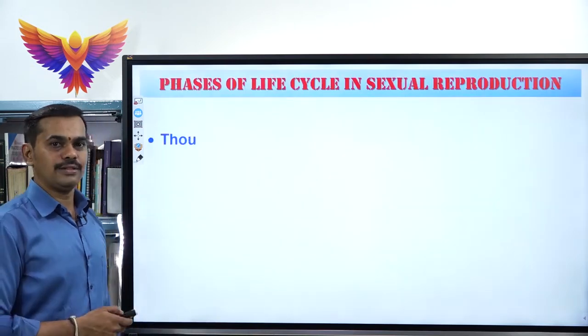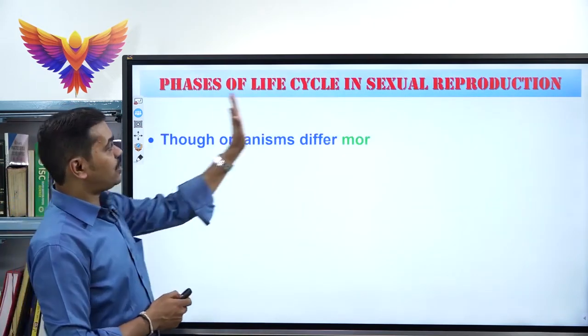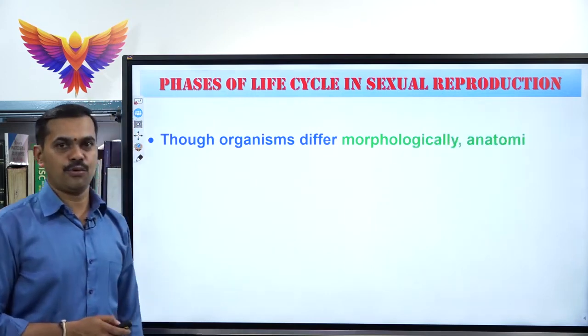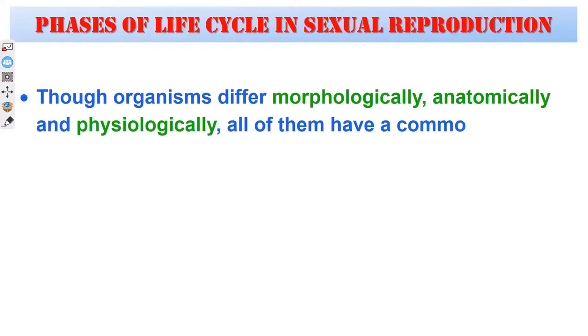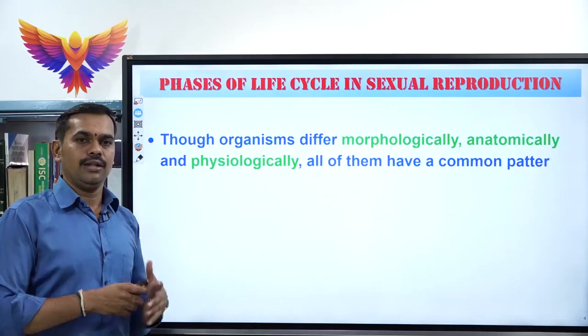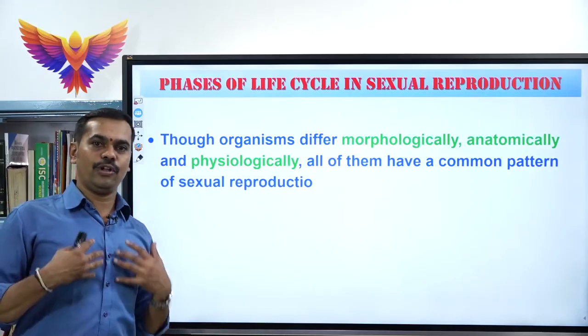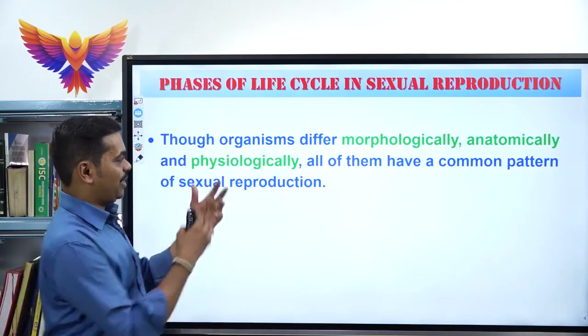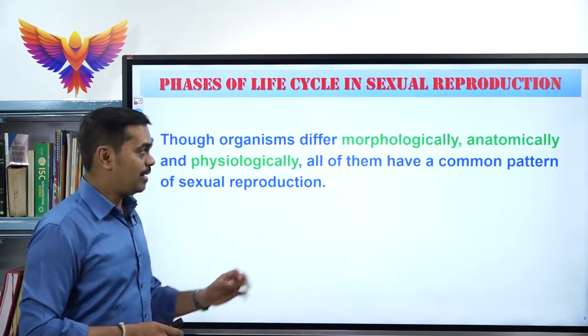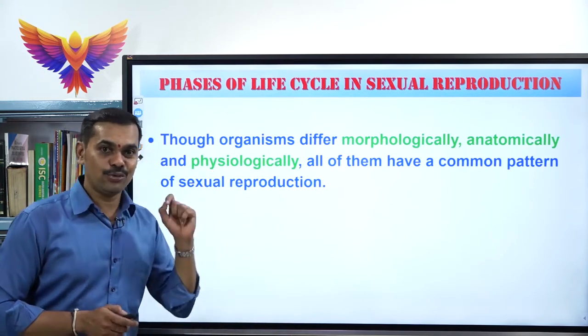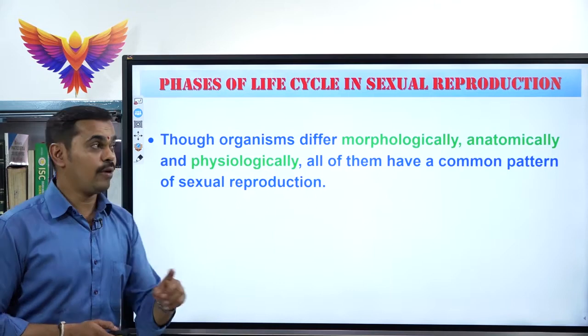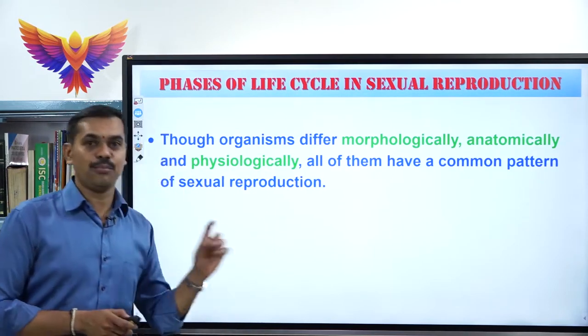After this we will be learning the phases of the life cycle in sexual reproduction. Very important. You have come across this definition already. The organisms differ morphologically, anatomically, physiologically, but all sexually reproducing organisms have a common pattern of sexual reproduction.